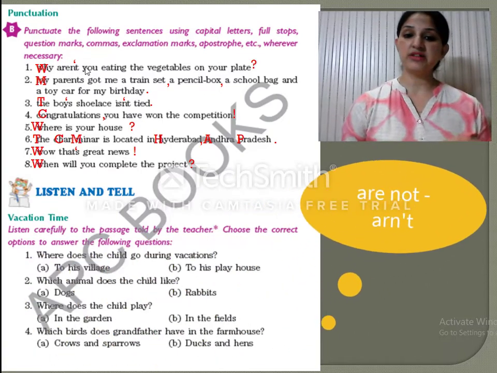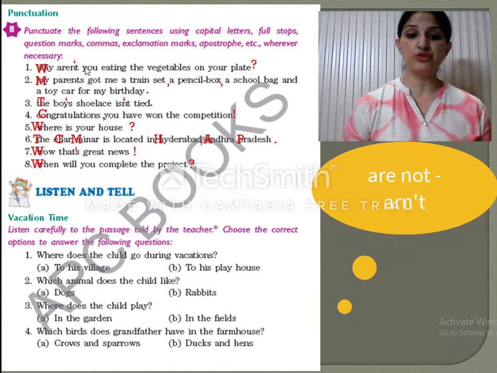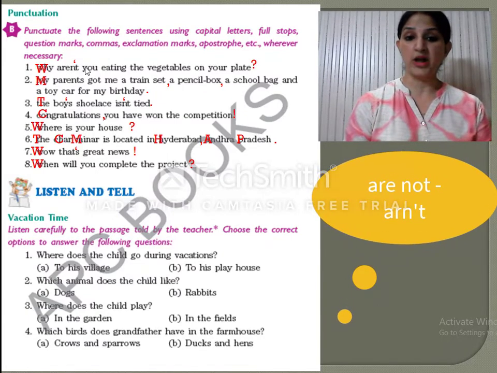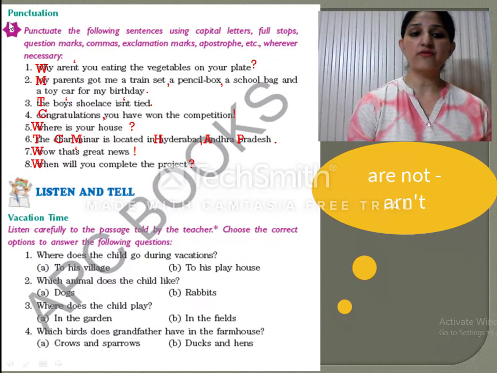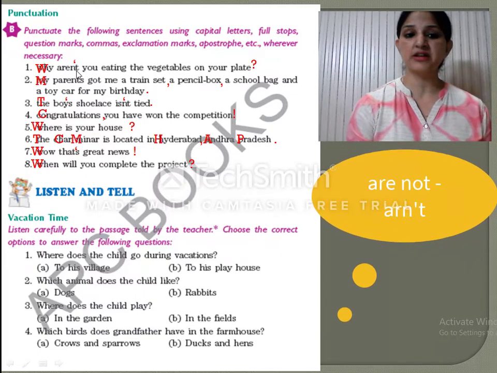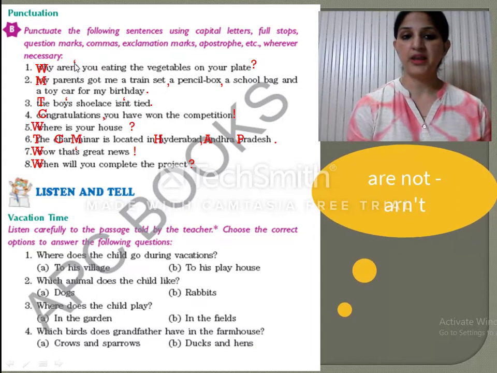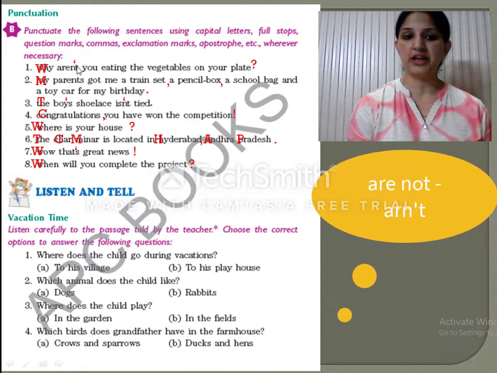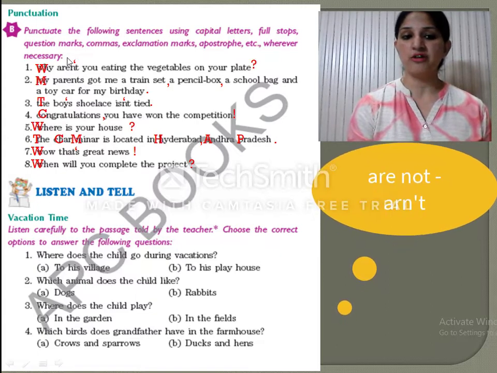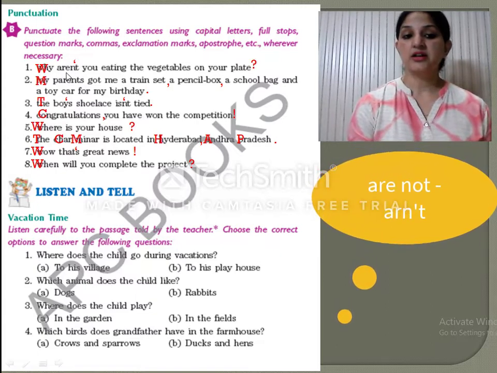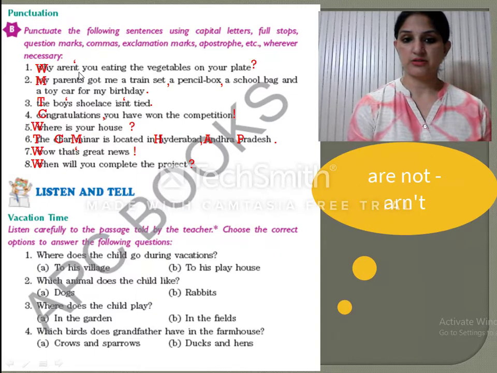So whenever there is a contraction, an apostrophe is used to make two words one. So here you can see that O is omitted, and in place of O an apostrophe is used over here. So it is a contraction, aren't. This means are not. Okay.